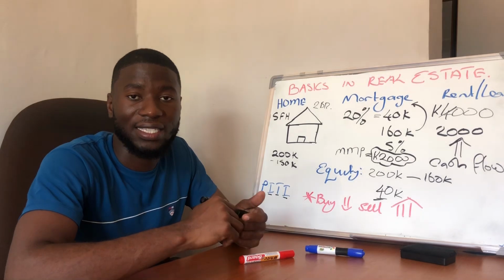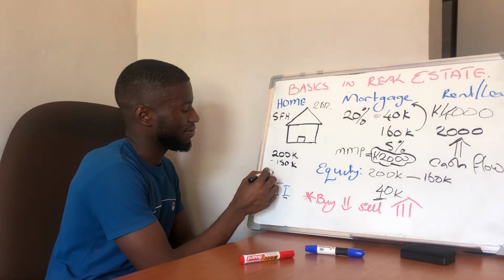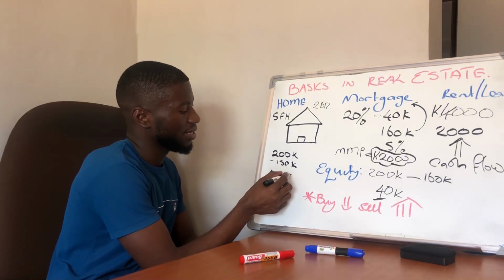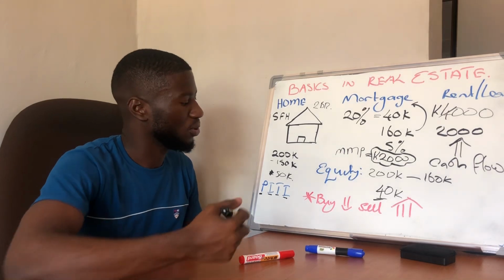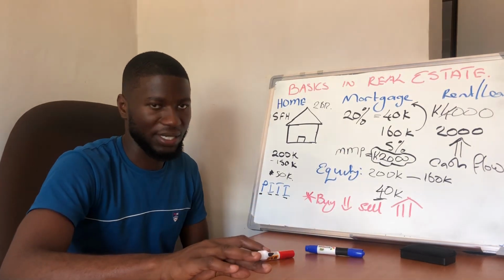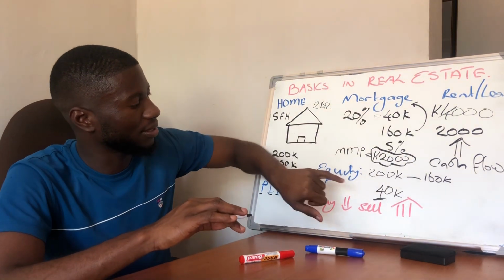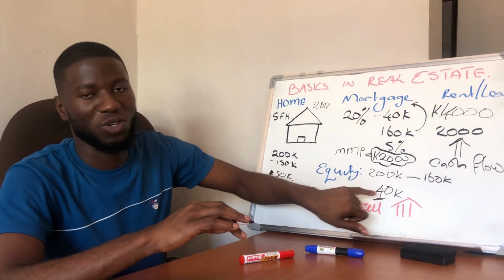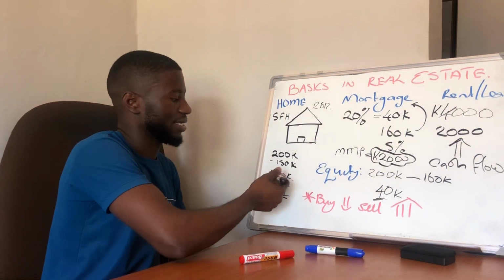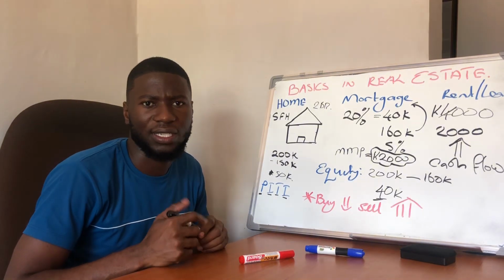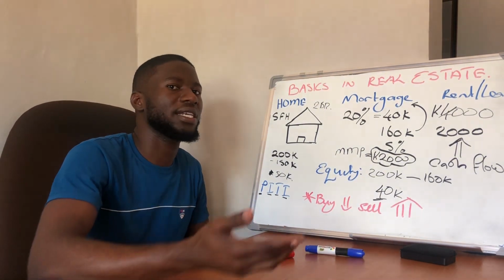This is actually what you call a steal, because before you even buy this house, it is already having a surplus of what? 50,000 as your equity without you even putting anything in yet. So buy low, sell high. Very important. Your equity has already increased. Now remember, if we maintain the same thing, right? What was your equity? It was 40, right? This is after you did everything you did. Now imagine this 50 plus that, you have a 90,000 kwacha equity, right? So that would be your profit if you decided to sell this house.